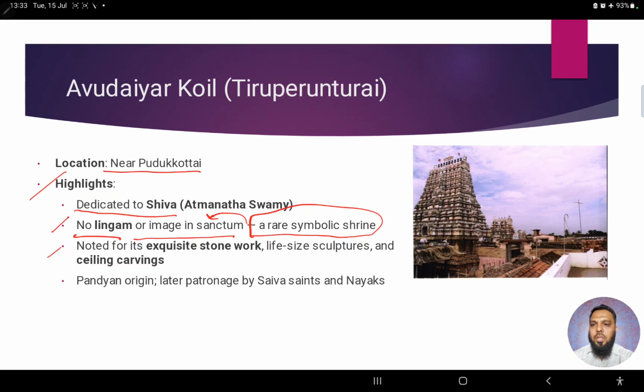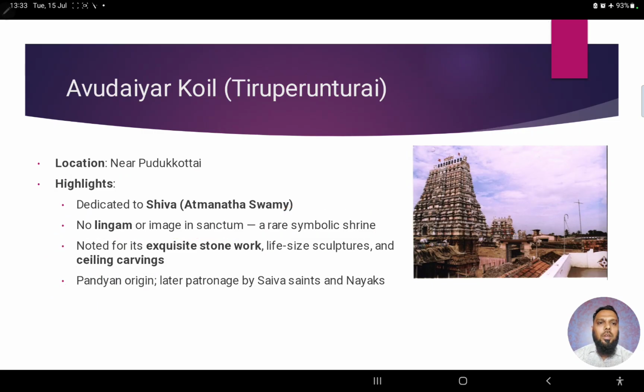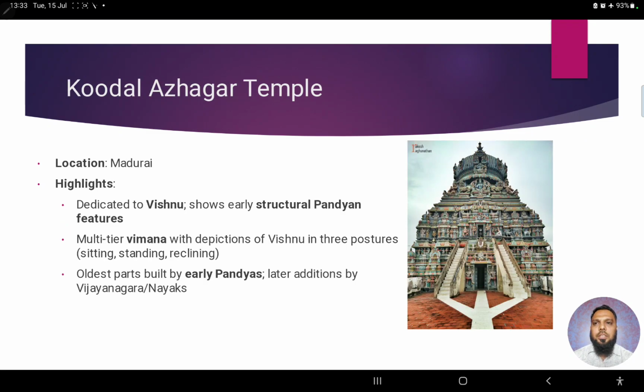Right? It's known for its exquisite stonework and life-sized sculptures, right? And the ceiling has a lot of carving. Again, Pandyan origin. Later, patronage by Shaiva saints and Nayakas. Later on, some expansions or additions definitely happened. But you can see the image, right? Again, a tall gopuram and a similarly tall Vimana as well. These are the distinguishing features.